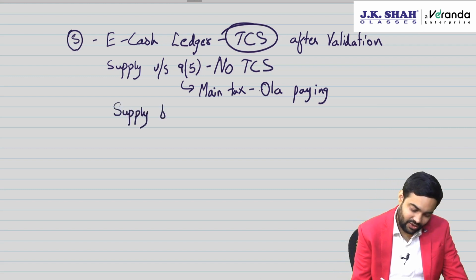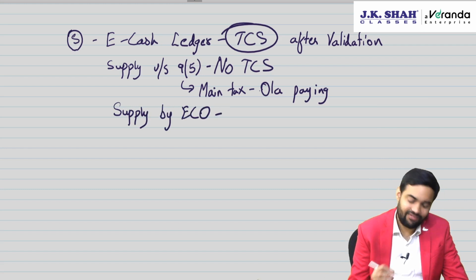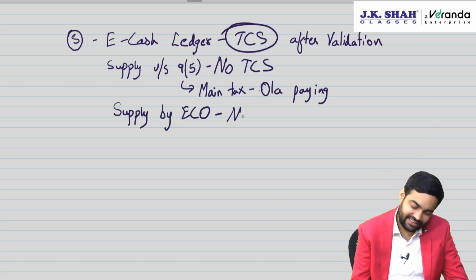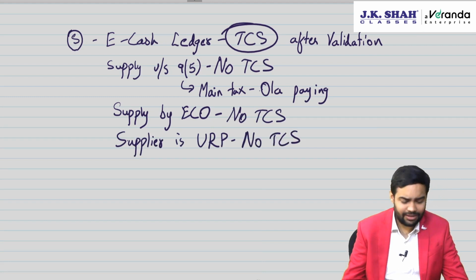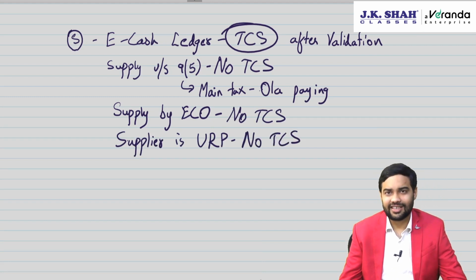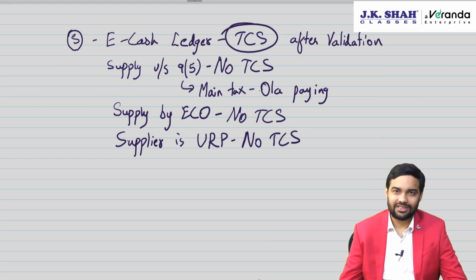Supply by the e-commerce operator, whether TCS will apply. If the e-commerce operator themselves are supplying, again there will be no TCS. What if the supplier is unregistered? Whether TCS will apply? CBIC has clarified no TCS. But sir, can we supply online even if we are unregistered? Yes. Interstate supply is not allowed for goods. Otherwise you can be unregistered and you can also sell online. It is permitted. TCS will not apply. However, the e-commerce operator has to report such information in his GSTR 8.